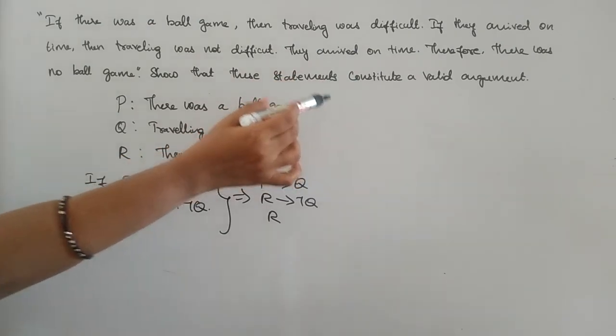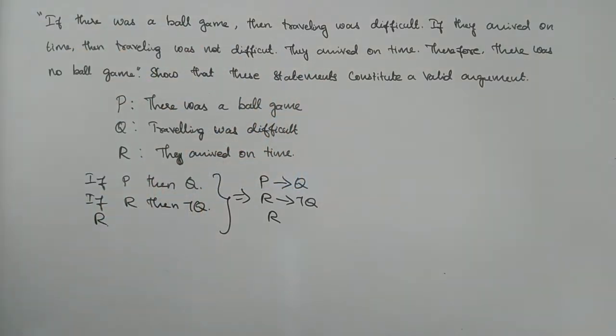And what's the conclusion? Therefore there was no ball game.